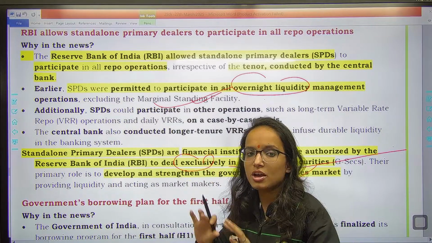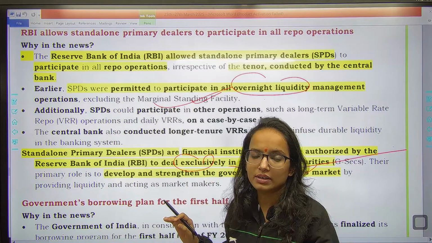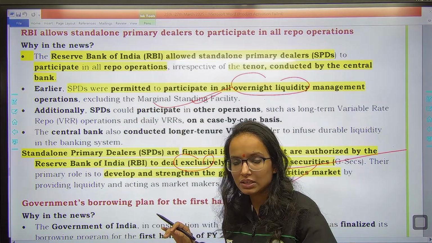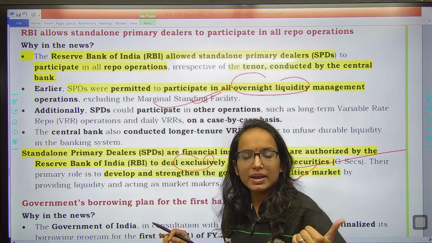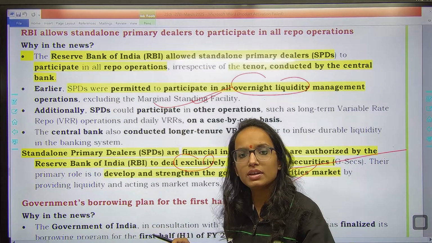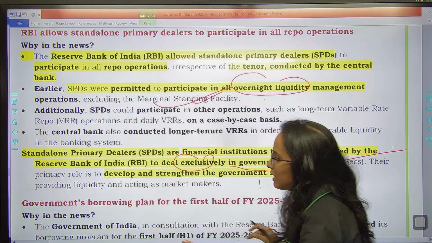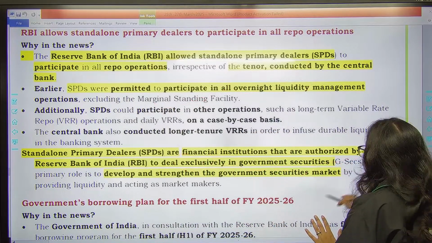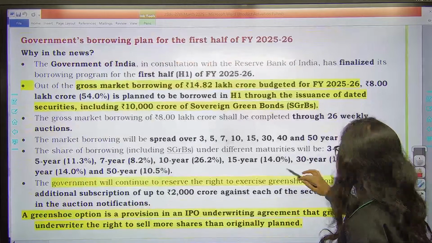So सारे repo operations, tenor would not be a factor. कितने भी दिन का हो, overnight हो, 14 days हो, 24 days हो, 7 days हो, 5 days हो, right? Standalone primary dealers will be allowed to participate into. This is the news.